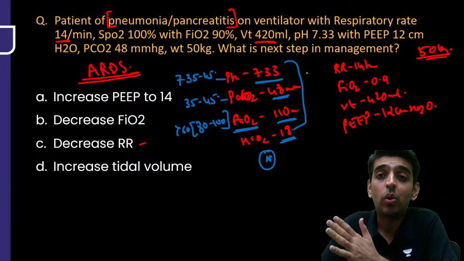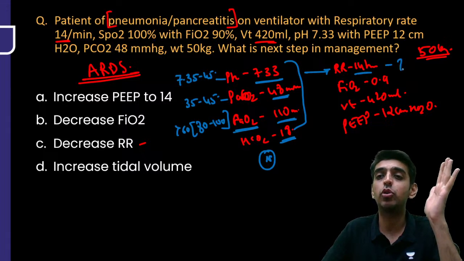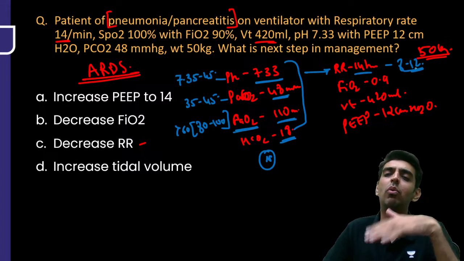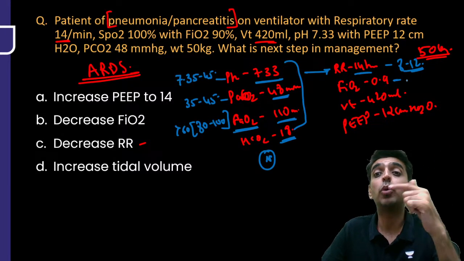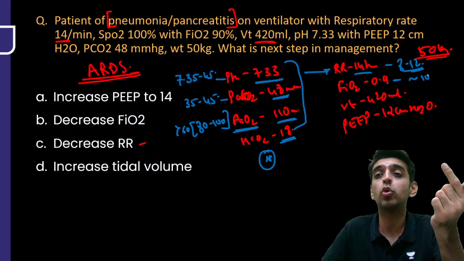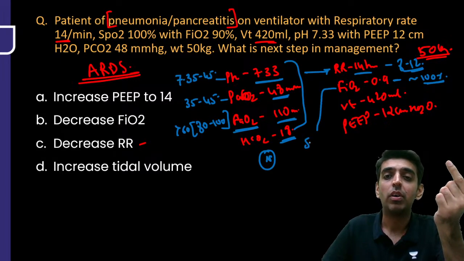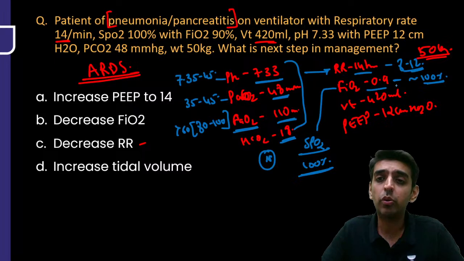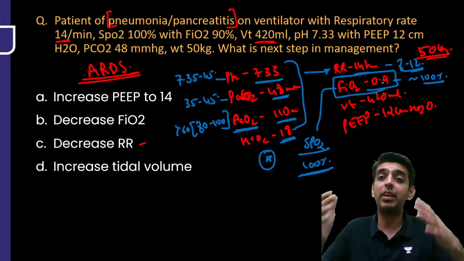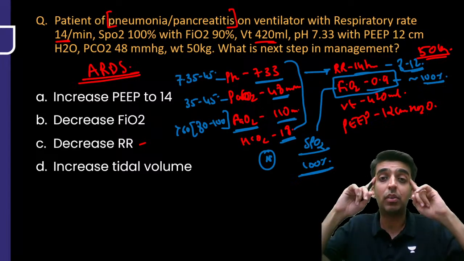Compared to that, now look at the ventilator settings. Respiratory rate is 14 per minute. In adults, usually we keep it at 8 to 12 or 8 to 14 per minute. 8 to 12 is the ideal. FiO2 is 0.9, close to 100%. But what is the SpO2, guys? SpO2 is already 100% here. So do we need to keep this high FiO2 to maintain an SpO2 of 100%? Absolutely not.